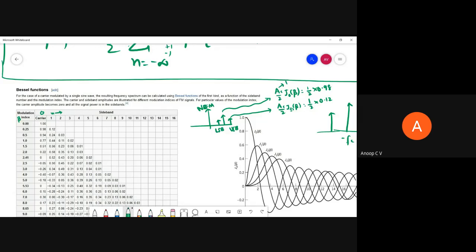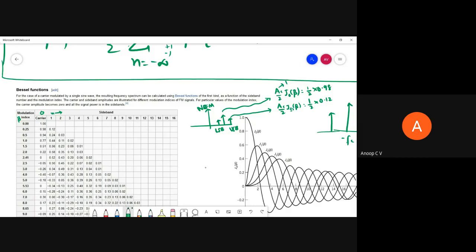So normally in the exam, how do they ask problems? They may give you a time domain expression, or they may give you beta values and ask you to plot the spectrum.